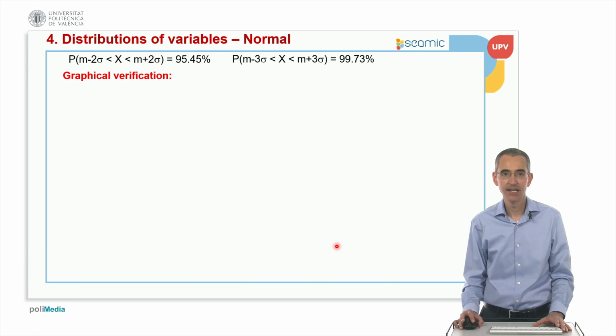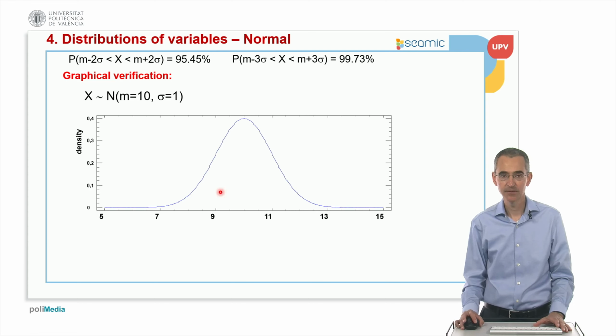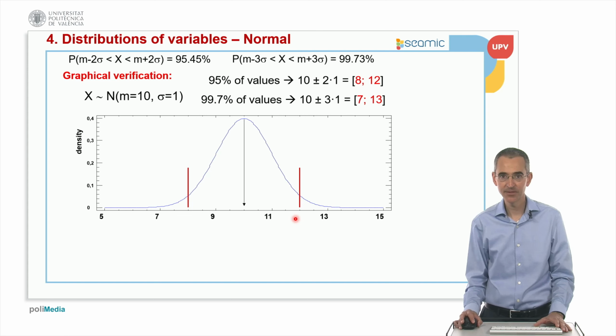Okay, so a graphical verification is this. I obtained this curve with StatGraphics, as an example of a normal distribution with an average of 10 and a standard deviation of 1. If we apply this rule, the average 10 plus or minus 2 times 1 is between 8 and 12. So between 8 and 12, we will have 95% of the values,